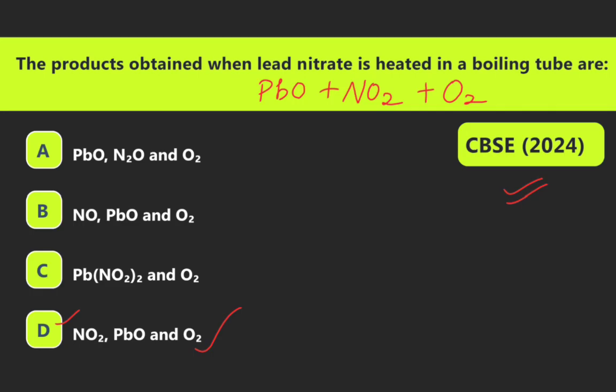Now we see the next. The products obtained when lead nitrate is heated in a boiling tube are lead oxide plus NO2 plus O2. Option A: PbO, NO2 and O2. Option B: NO, PbO and O2. Option C: Pb, NO3 and O2. Option D: NO2, PbO, O2. So the correct answer is D.